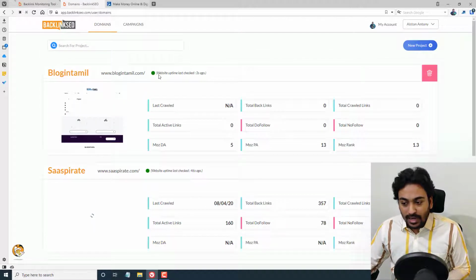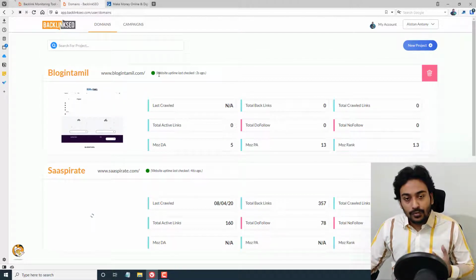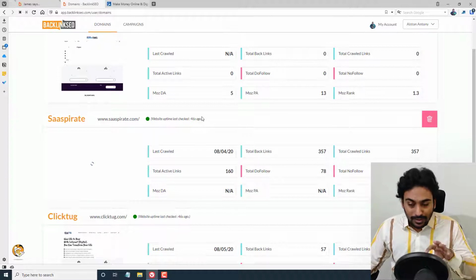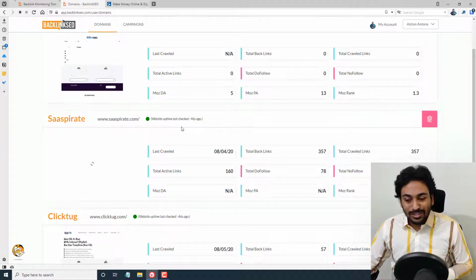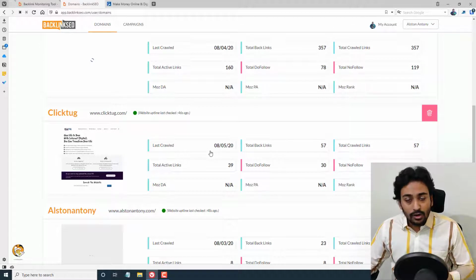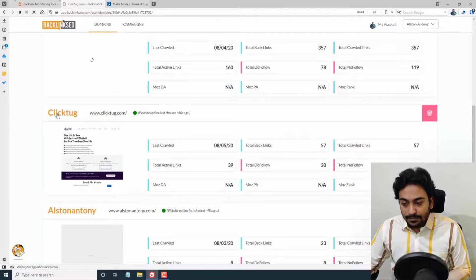The first thing you notice is that every few seconds or every few minutes, it will automatically check the uptime monitoring. Let's say, for example, if your site goes down, you will automatically receive a message saying that your website is down. That is one of the small functionalities but a bit hidden, so I just wanted to emphasize that. Basically it will show you the screenshot of your site, the last crawl date, automatically crawl the backlink data, total active links, total backlinks, do follow, total crawled, all these things will be shown. Let me go and click here.